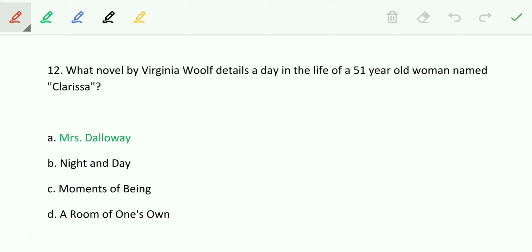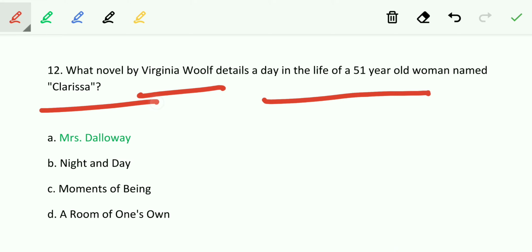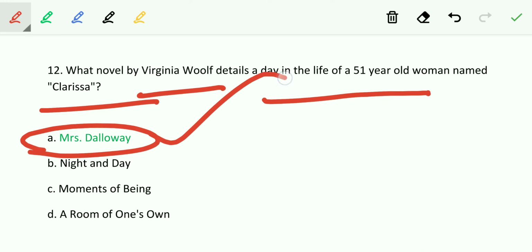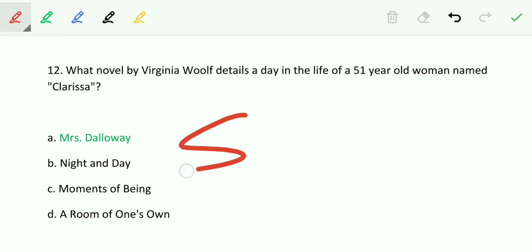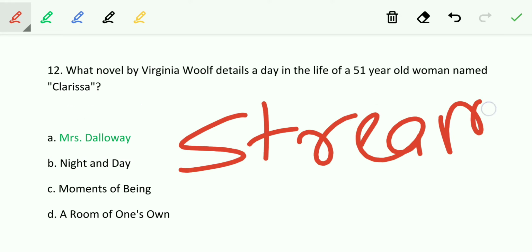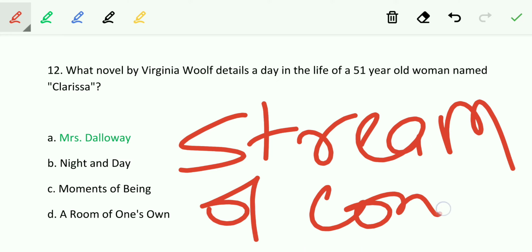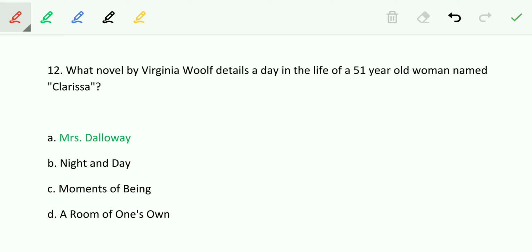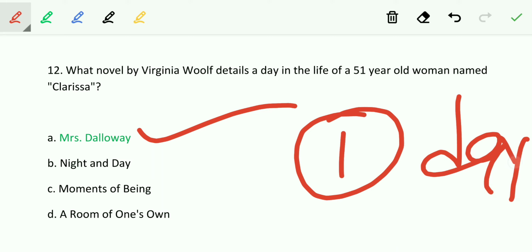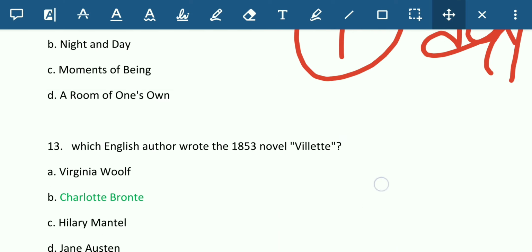What novel by Virginia Woolf details a day in the life of a 51-year-old woman named Clarissa? So the answer is very easy and very important. Mrs. Dalloway. Mrs. Dalloway is the right answer. It's a great novel by Virginia Woolf, and it's a work of stream of consciousness. So Mrs. Dalloway is the right answer, and it is all around one day. So let's see the next question.